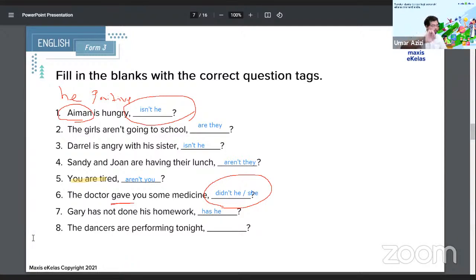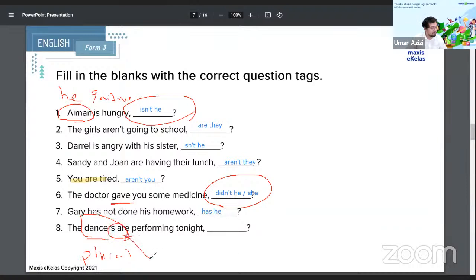Let's try one more time for number 8. Number 8, everyone. Okay, everyone ready? Number 8, the dancers are performing tonight. Positive statement, verb are, dancers plural. What is the question tag? I'll show it out again one more time. Dancers, so plural.